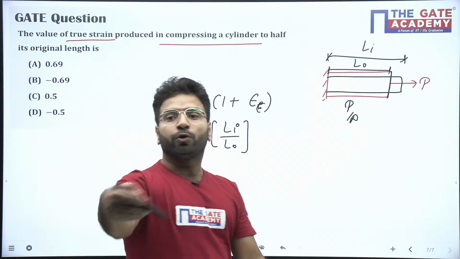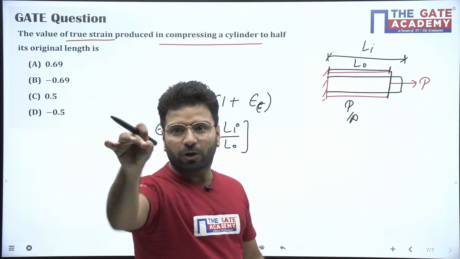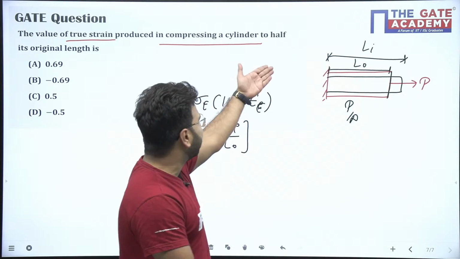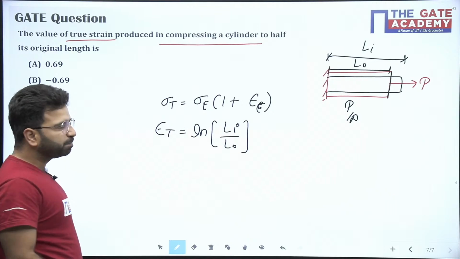That's called true stress or true strain. We are talking about that particular instant of true stress or true strain. So this is Li over L naught, where Li is our instant length and L naught is our initial length.